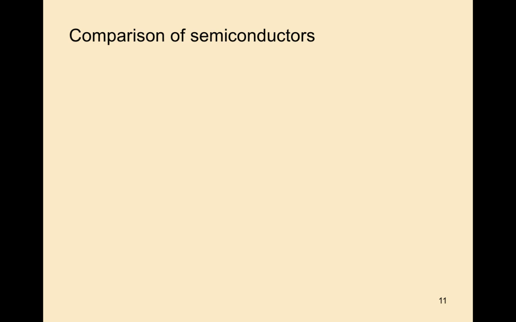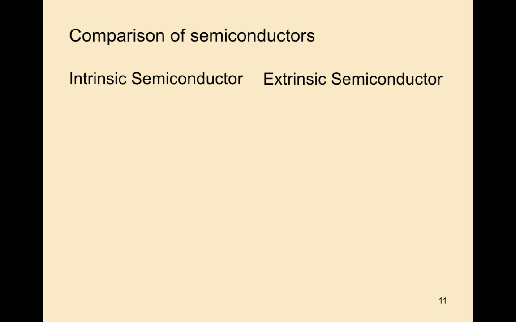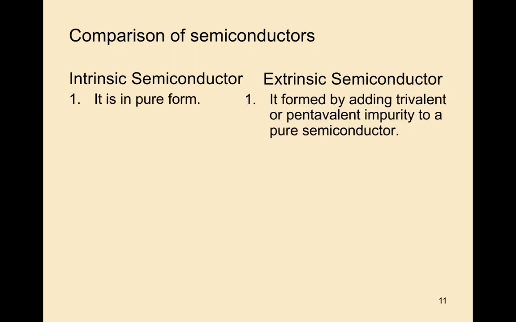Now we will see the comparison of semiconductors, intrinsic semiconductor and extrinsic semiconductors. In the previous class we discussed this also. The first comparison is that an intrinsic semiconductor is a pure semiconductor. An extrinsic semiconductor is formed by adding a trivalent or pentavalent impurity to a pure semiconductor.